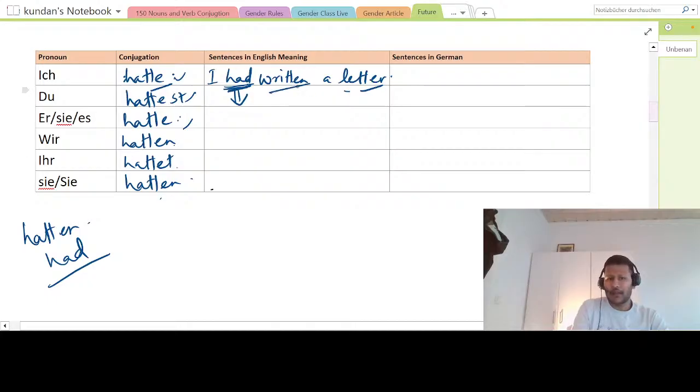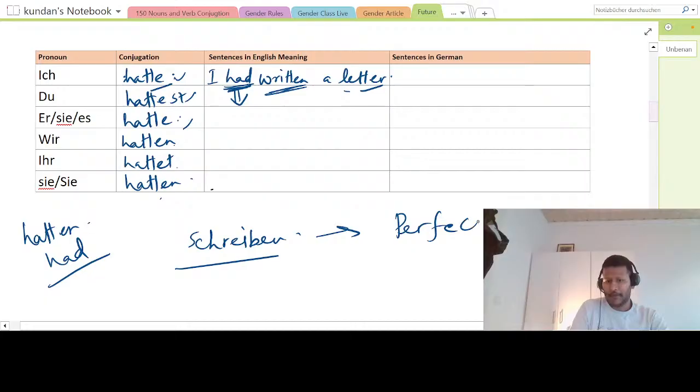And now, to write is schreiben. So what is the perfect form of this? Geschrieben. You see here, ei changed to ie, and this will be en only.